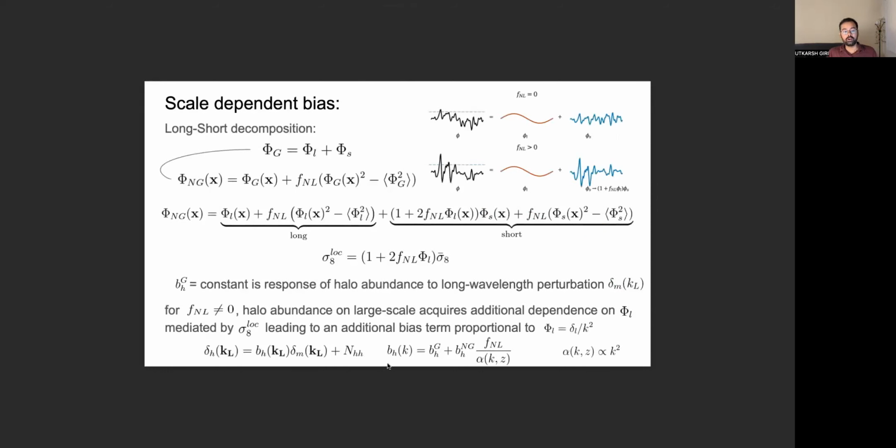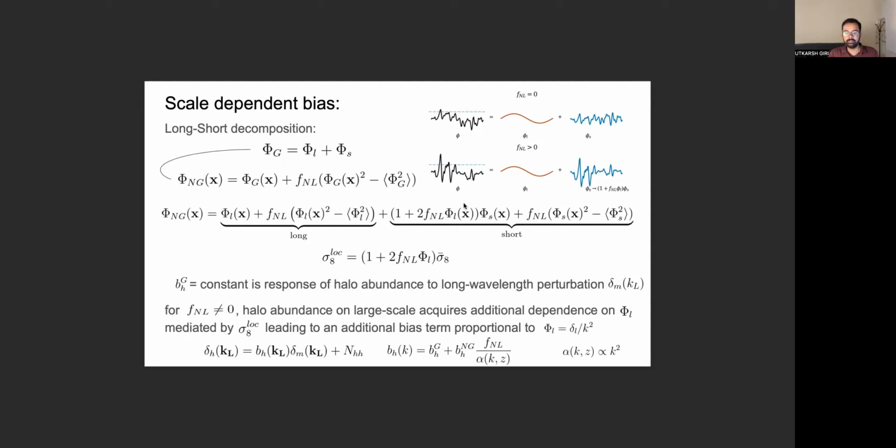And now in this slide, I'm going to talk about the origin of scale-dependent bias. This is probably going to be the most important slide of my presentation because the intuition that we build here is going to lead us to the formalism that we put forward in the coming slides. So if we re-express our primordial non-Gaussian field in terms of Gaussian field, where the Gaussian field is decomposed in terms of a long wavelength contribution and a short wavelength contribution, and we plug this in and work things out, we'll find that the presence of a non-zero FNL leads to a coupling between small-scale modes and large-scale modes because of this term.